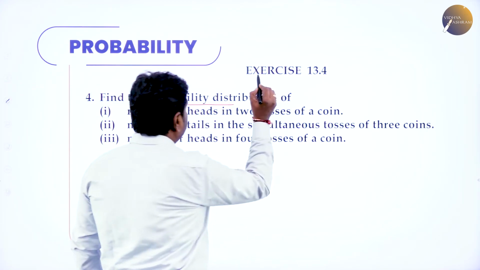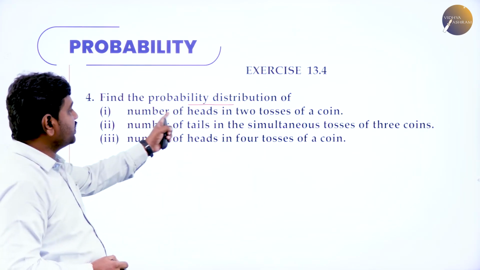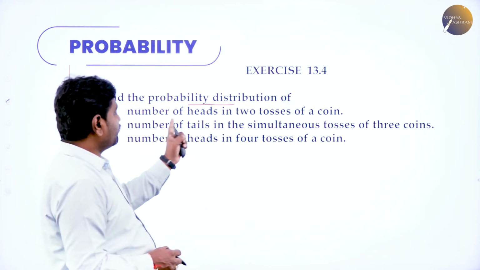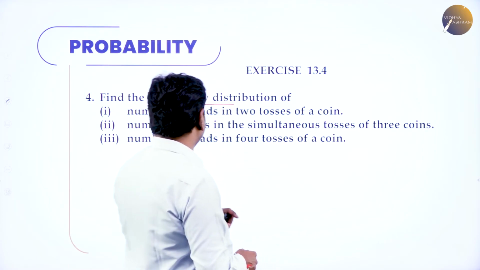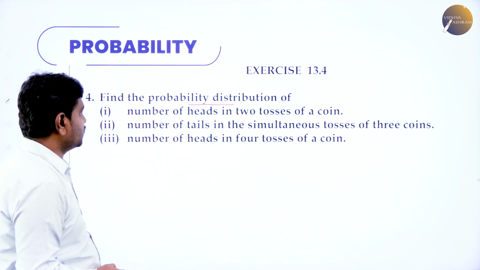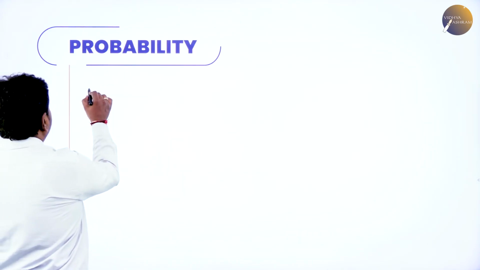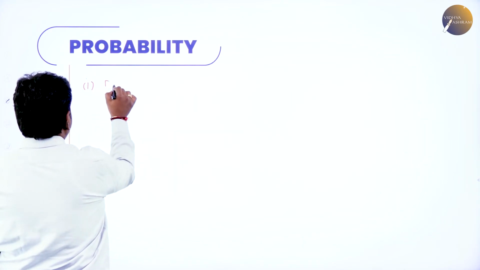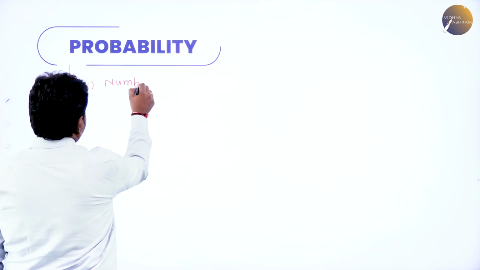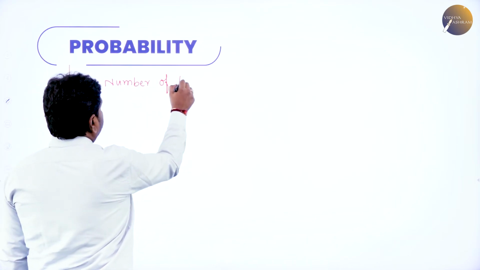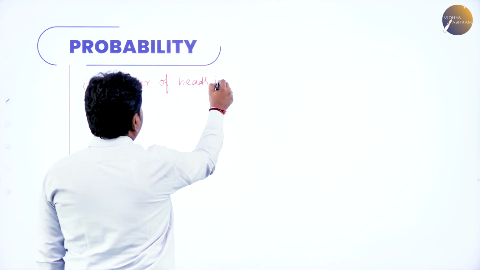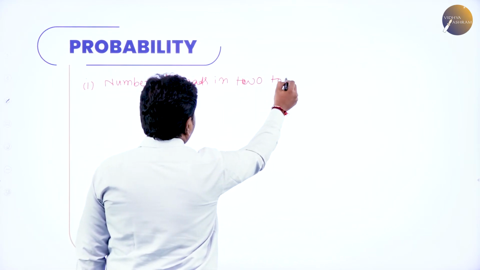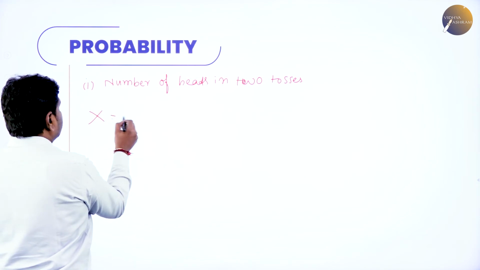They wanted to find the probability distribution of number of heads in 2 tosses of a coin, number of tails in 3 coins tossed simultaneously, and number of heads in 4 tosses. So first part, we'll do number of heads in 2 tosses of a coin. X is the number of heads you may get in 2 tosses.